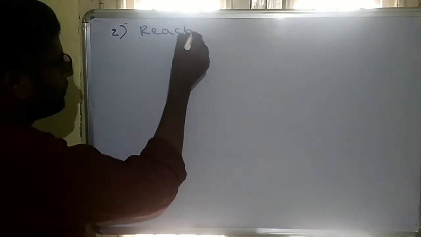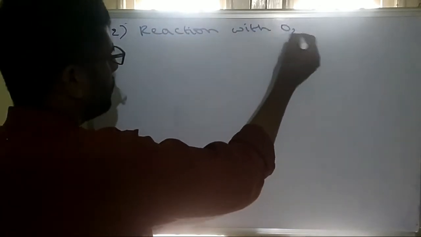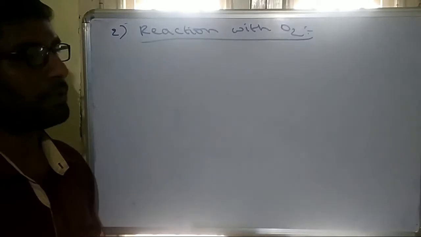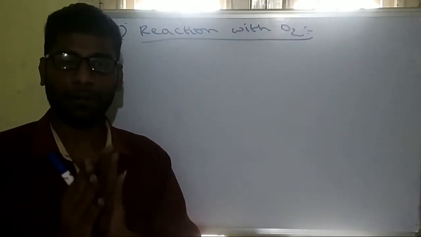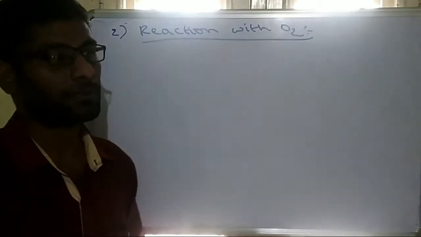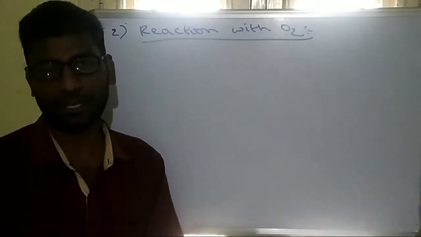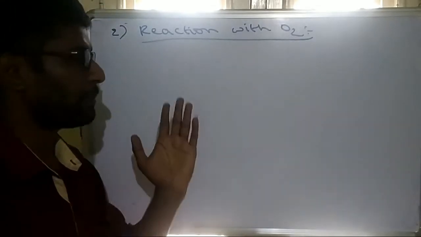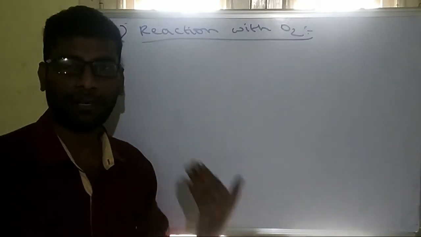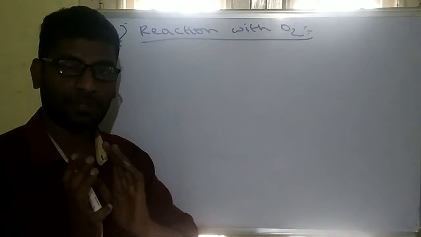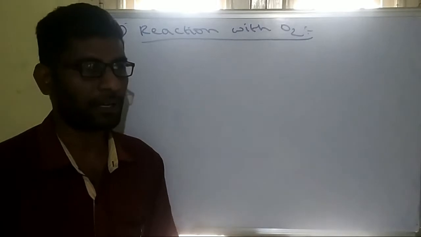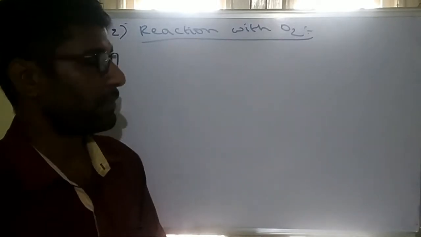So the next reaction is reaction with oxygen. Reaction with hydrogen is completed. Actually, halogens do not directly combine with oxygen. The reactivity of halogens with oxygen is very less, except fluorine. Fluorine is highly reactive, but except fluorine, all remaining halogens are less reactive with oxygen. That's why the oxides of halogens are always prepared by indirect methods. They are not prepared directly because of less reactivity.